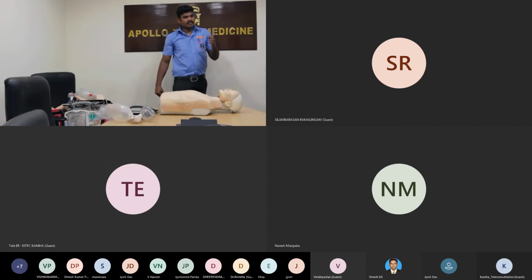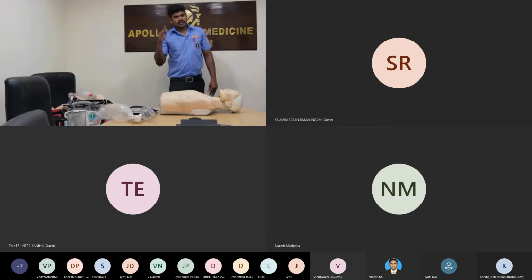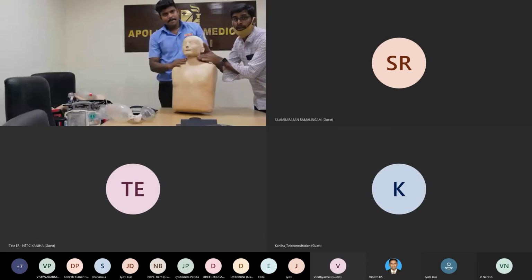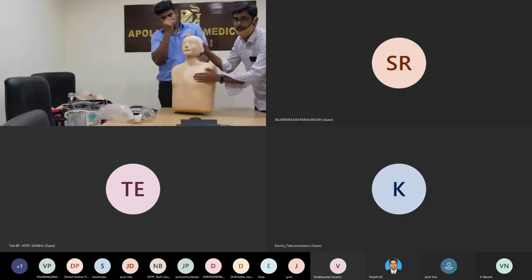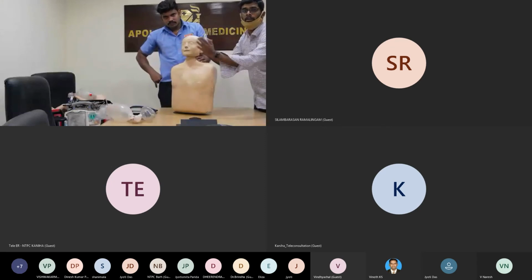Actually, first the pulmonary arrest happens, meaning the breathing arrests first, and only then the circulation arrests, after 30 seconds. So if the respiration and pulse are there, we can go ahead and check whether the patient is breathing or not. If the pulse is absent, you can go ahead straight away with the CPR.